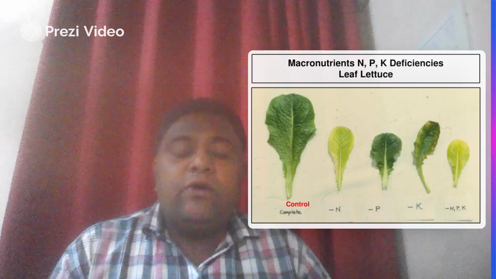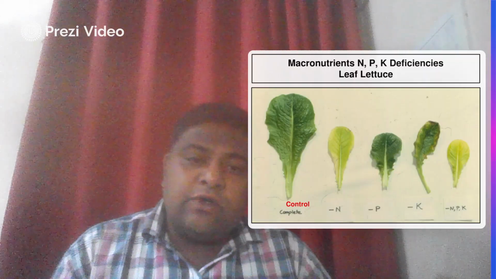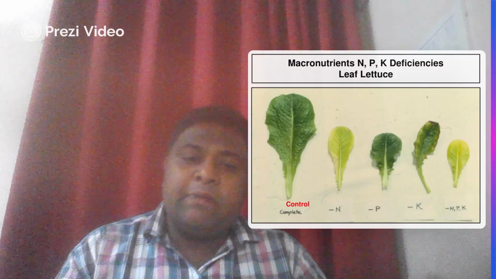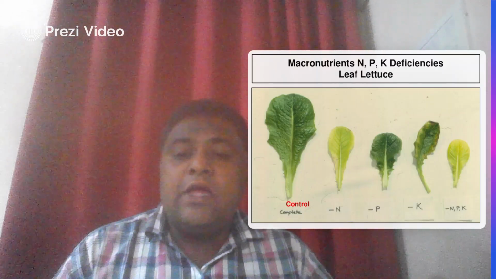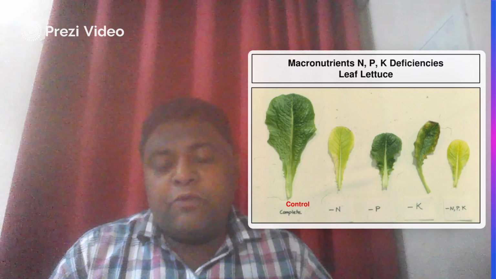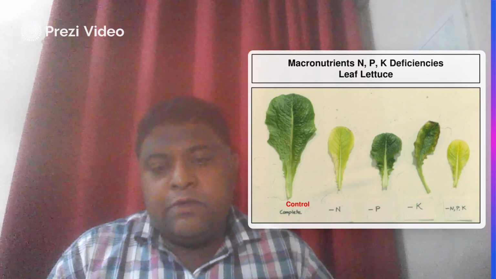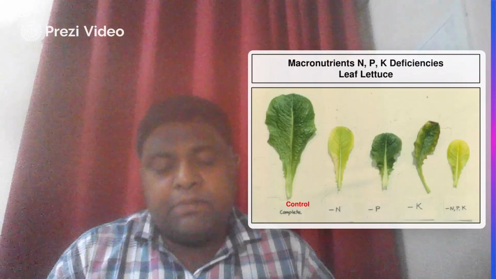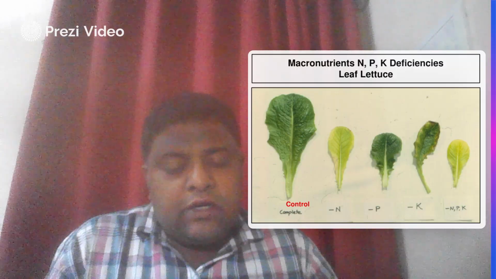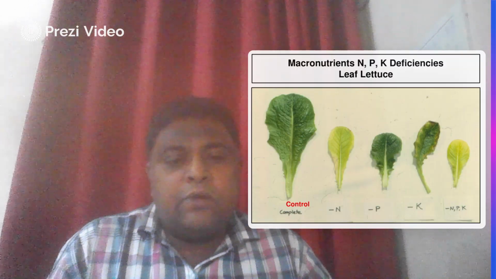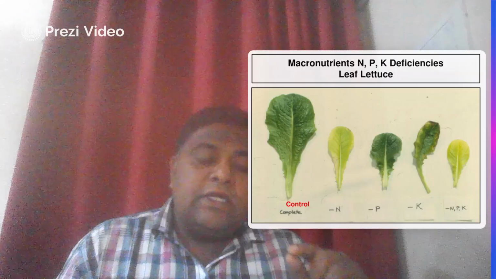Now in the next slide, we observe the macronutrient deficiency of nitrogen, phosphorus, and potassium. On the left hand side, we observe the control sample, which is grown standardly with the proper elements like NPK, supplemented in a very definite manner. Now in the next, you have to observe the leaves, which show a deficiency of nitrogen.